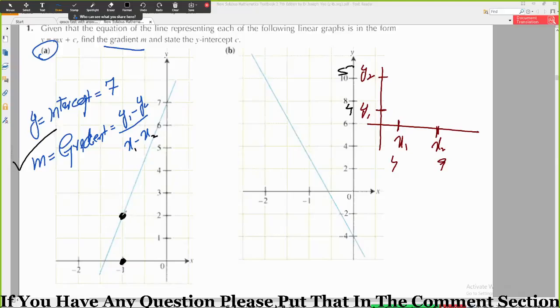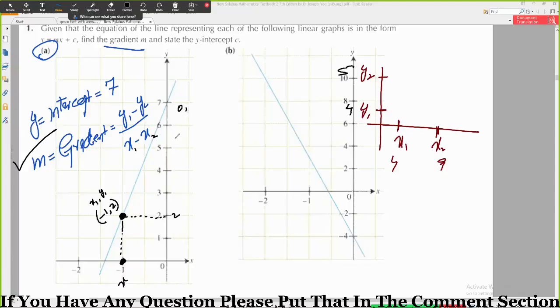Okay, so यहाँ पे आपने पॉइंट लेना है, तो यहाँ पे x की वैल्यू क्या है? -1. यहाँ पे y की वैल्यू क्या है? 2 है. So -1 and 2, this will be my first coordinates. What about the second coordinates? Second coordinates कौन कौन से ले रहे हैं? 0 0. Okay, 0 0.